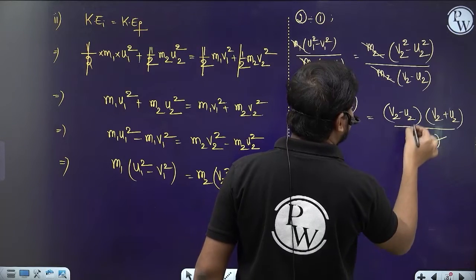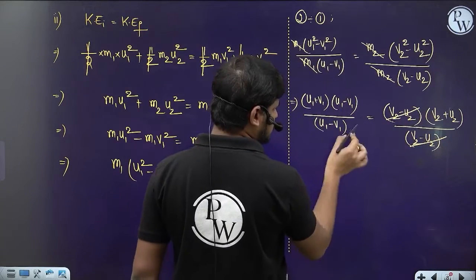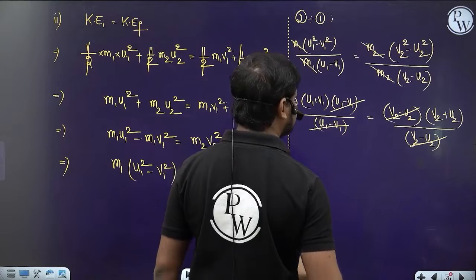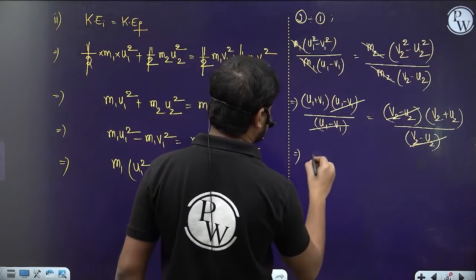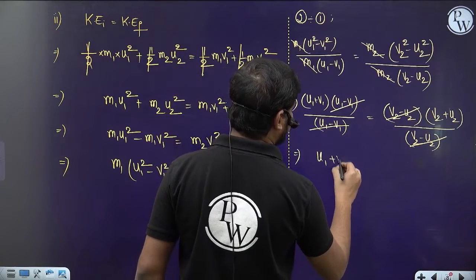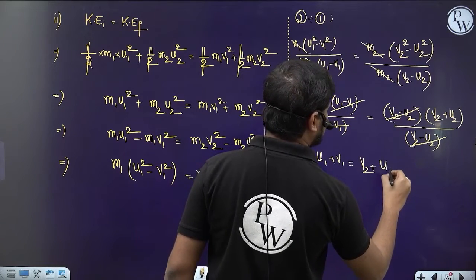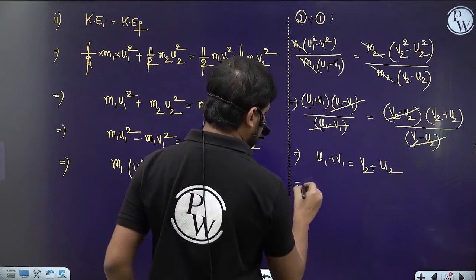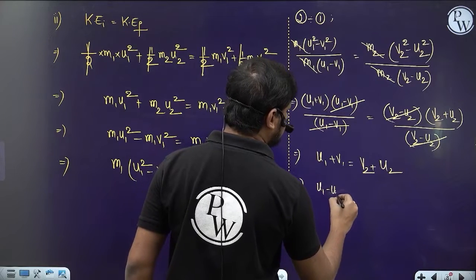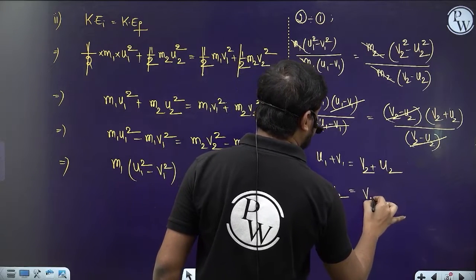So u1 minus v1 cancels, and v2 minus u2 cancels. So u1 plus v1 is equal to v2 plus u2. Bring this u2 to this side: u1 minus u2 is equal to v2 minus v1.